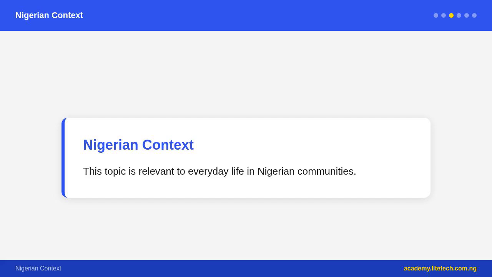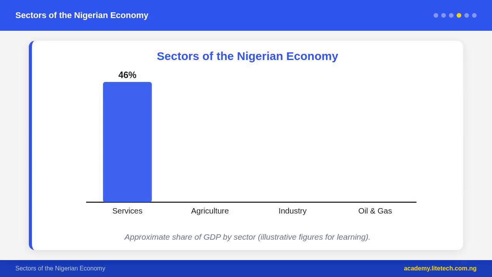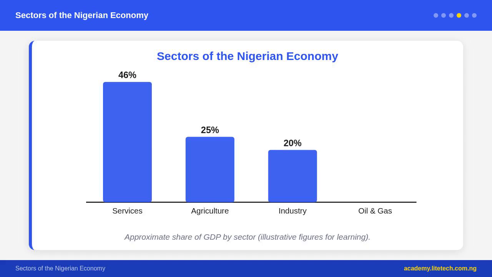Several related concepts are essential to understand. Gross domestic product, GDP, is the total value of final goods and services produced within the geographical boundaries of a country in 1 year, regardless of who owns the resources. If a Nigerian company operates a factory in Ghana, the factory output is counted in Ghana's GDP, not Nigeria's. Gross national product, GNP, is the total value of final goods and services produced by the nationals, residents and citizens of a country, regardless of where production takes place. GNP equals GDP plus income received from abroad by Nigerian nationals minus income paid abroad to foreign nationals.